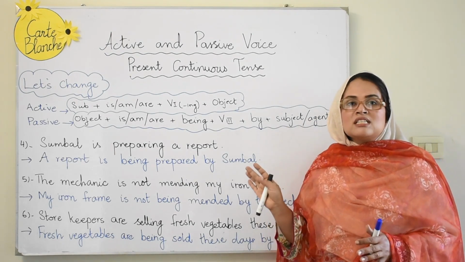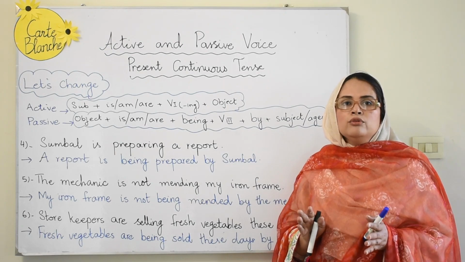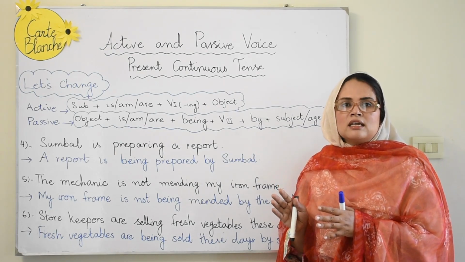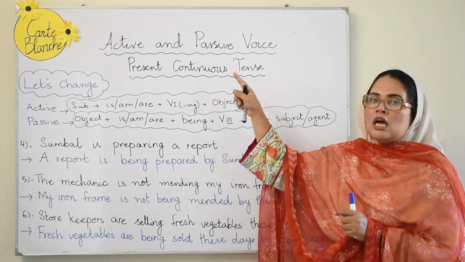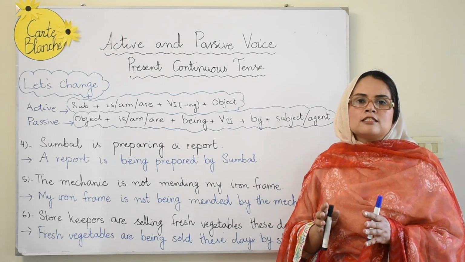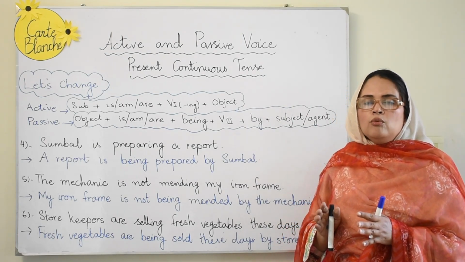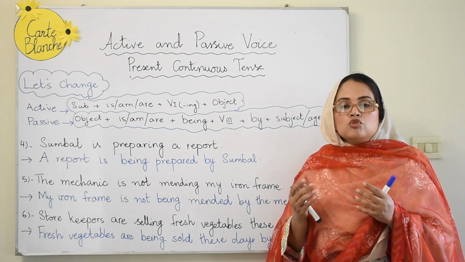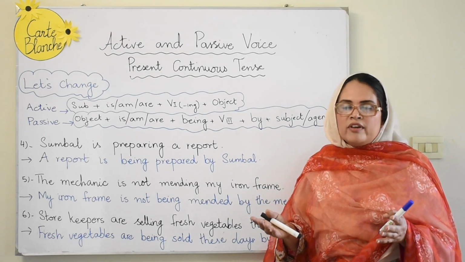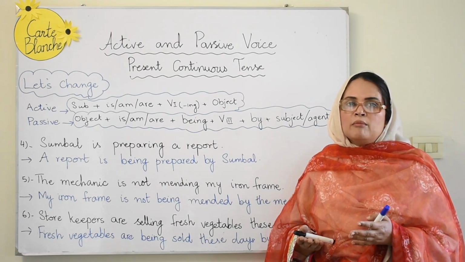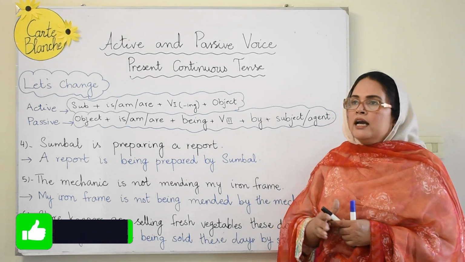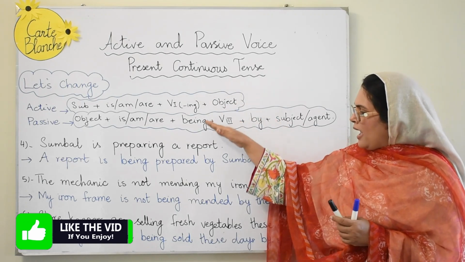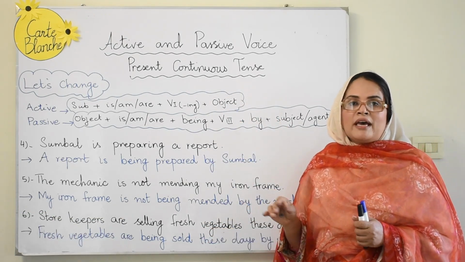So you see, through this lesson you must have learned how to change an active voice sentence of the present continuous tense to a passive voice sentence. So right now we have discussed all these examples. Try to pick some sentences from wherever. You can take them from a grammar book or from the internet. Take present continuous tense sentences and convert them into passive voice.